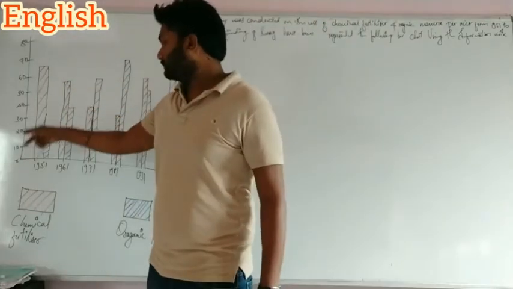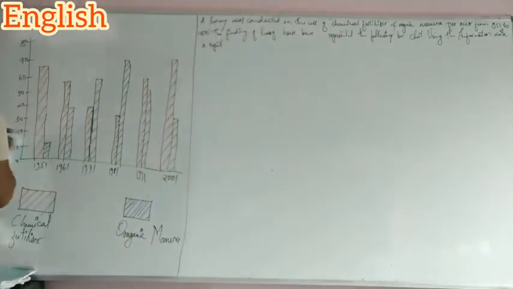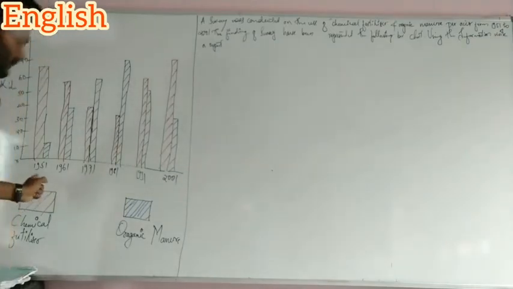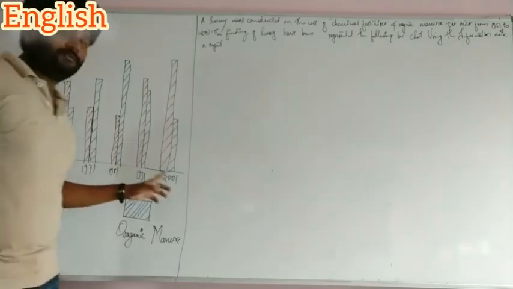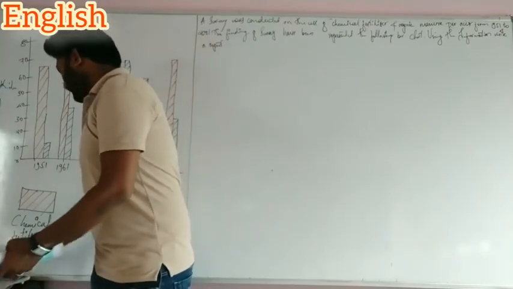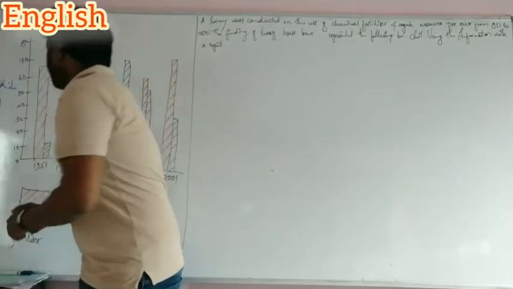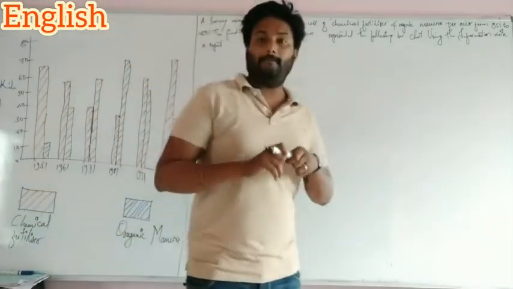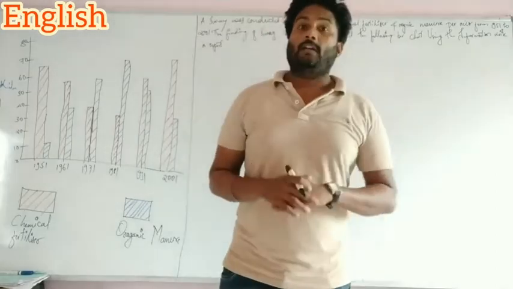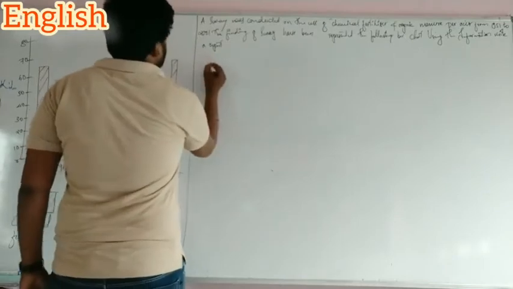And this is the bar chart, also in kilograms, covering 1951 to 2001. As I said, the process of writing: first, it should be written with the title. See, I am going to start it now.